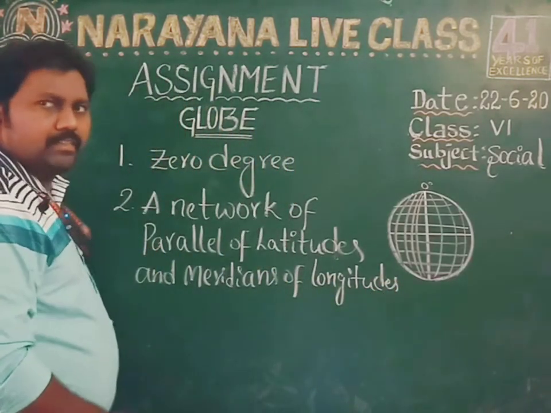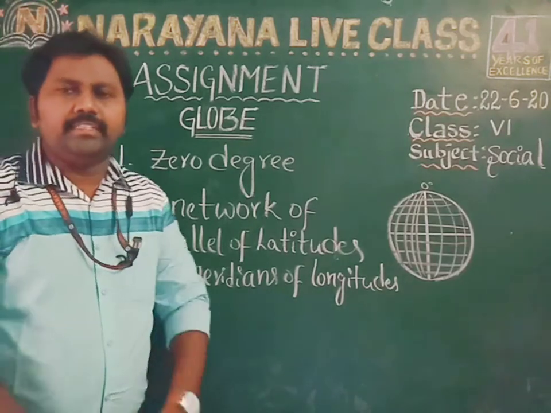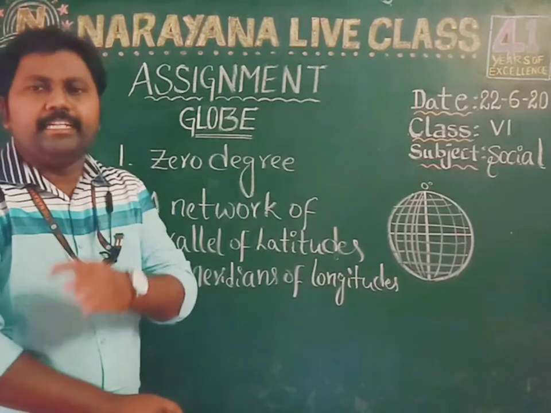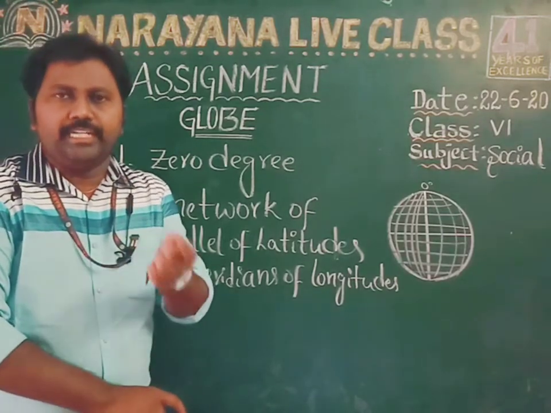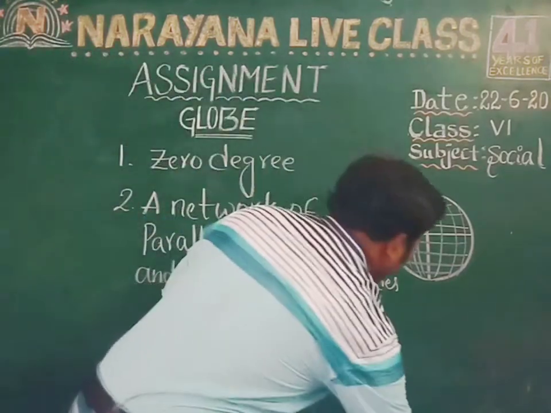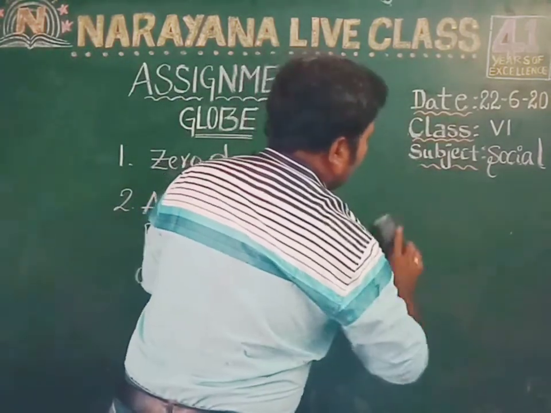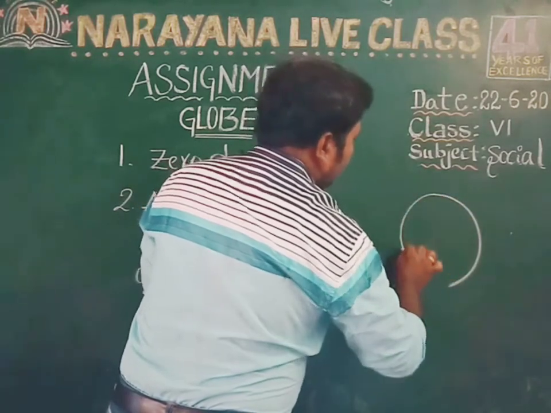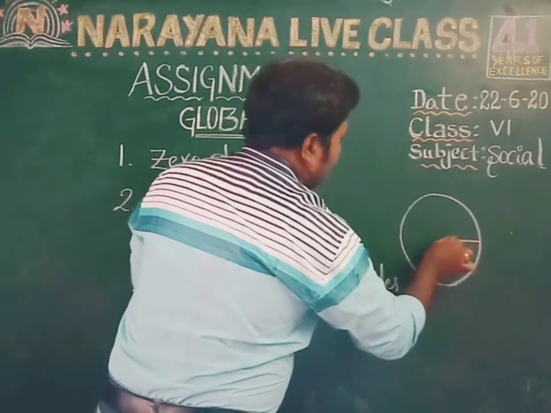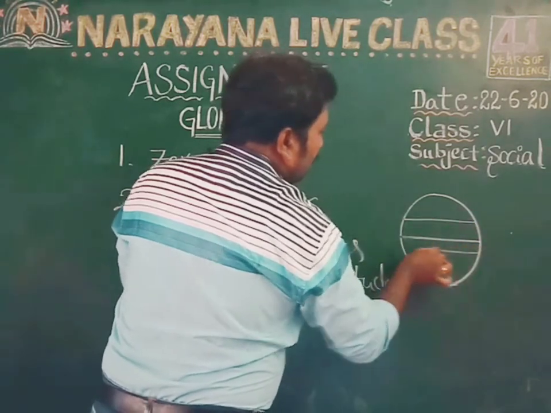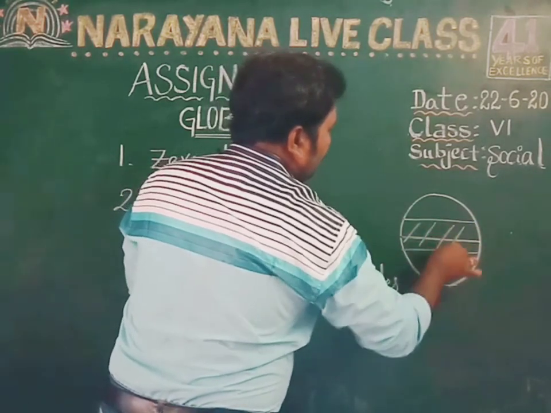Now let's take the third question. What are the heat zones of the earth? There are three heat zones of the earth: torrid zone, temperate zone and frigid zone. For example, if you take a globe, the area near the equator is called the torrid zone.